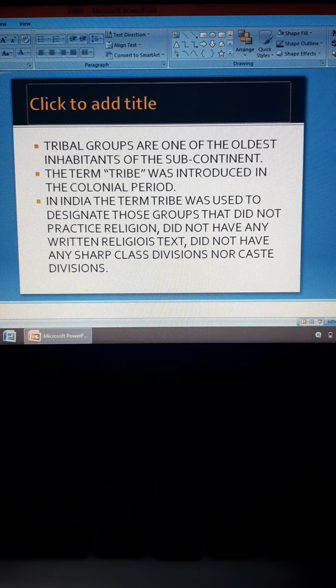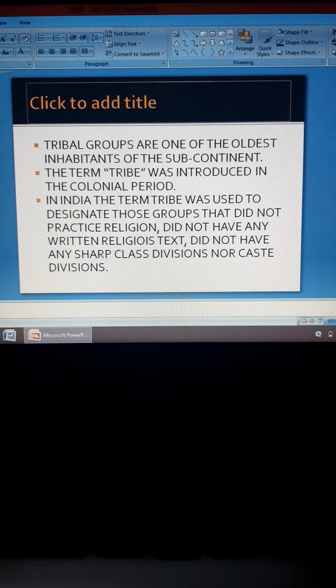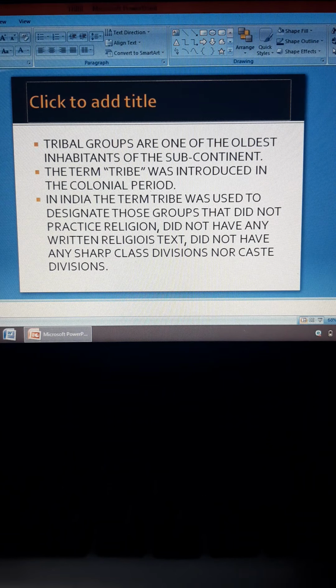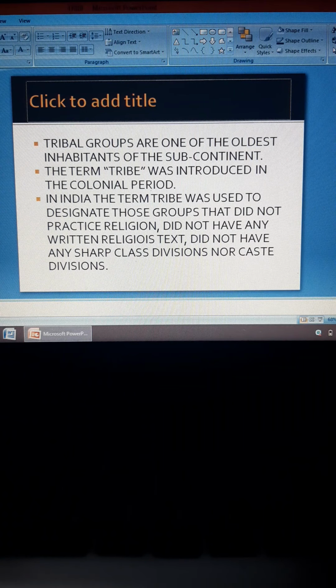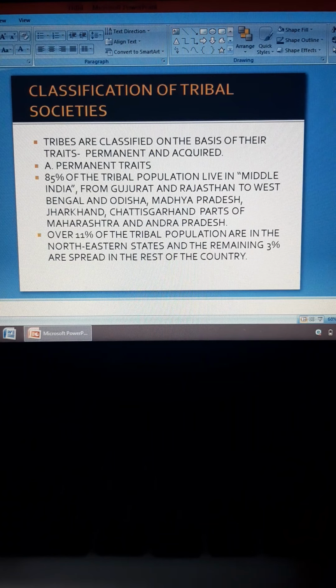So those communities that did not practice any religion, did not have religious holy books, and did not have any class or caste divisions were considered to be the tribals.